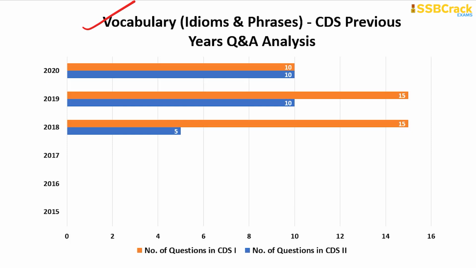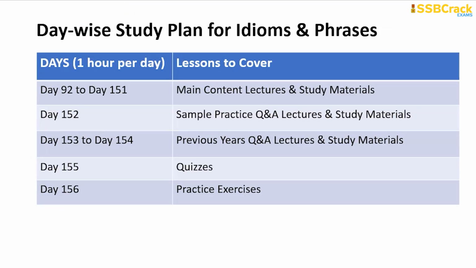So as you can see, from 2015 to 2017, no question came from this topic, but from 2018 it started coming till the very recent years. The total number of questions that have come is large, ranging from 5 to around 15, and approximately 10. So for this particular topic, you need to start from day 92 and go till day 151.